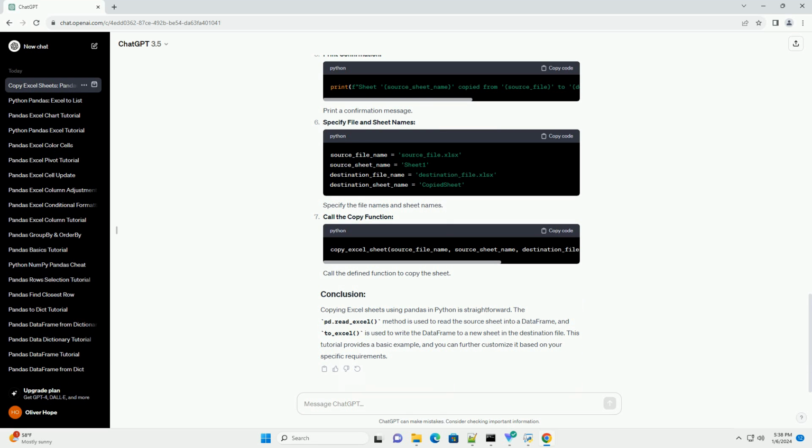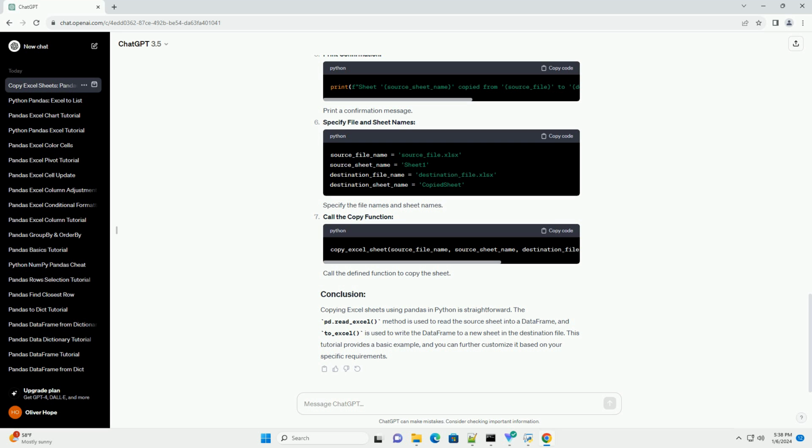Write to destination sheet. Use pd.ExcelWriter to create a writer object for the destination file, and then use to_excel to write the data frame to the new sheet in the destination file. Print confirmation. Print a confirmation message. Specify file and sheet names. Specify the file names and sheet names. Call the copy function. Call the defined function to copy the sheet.